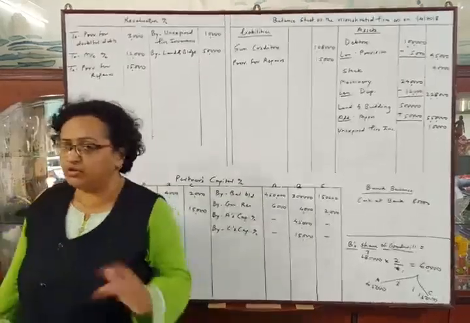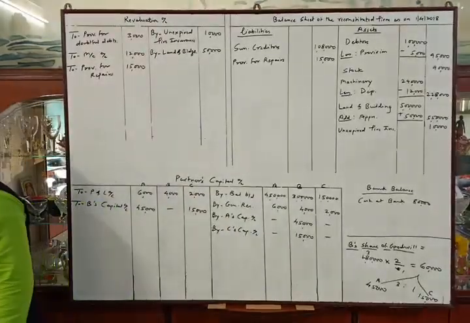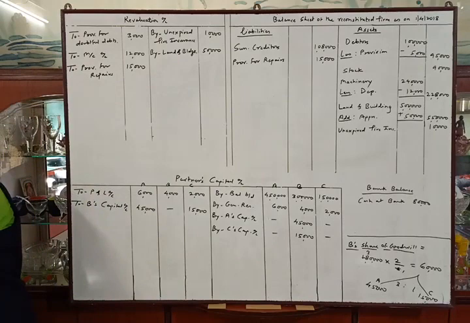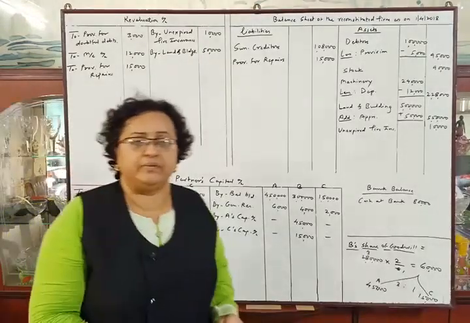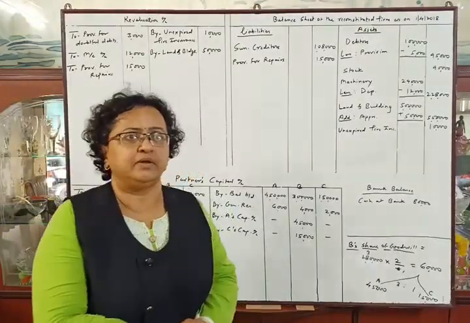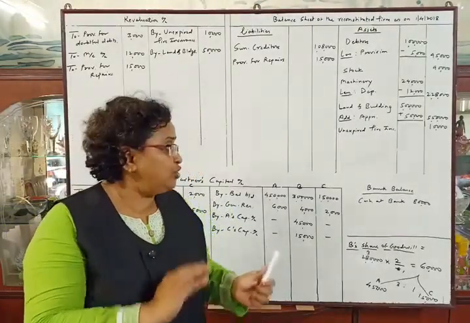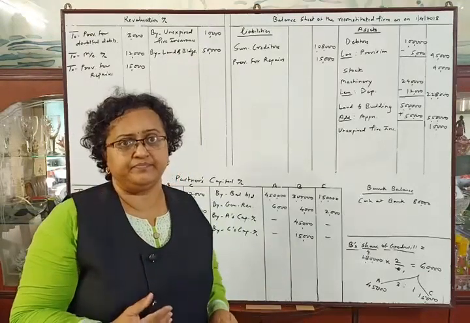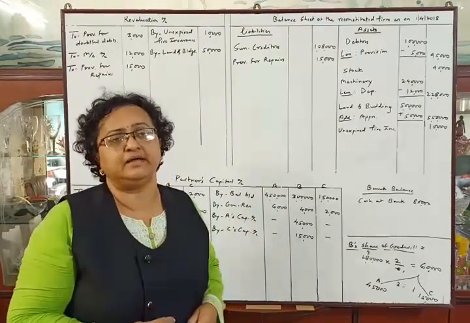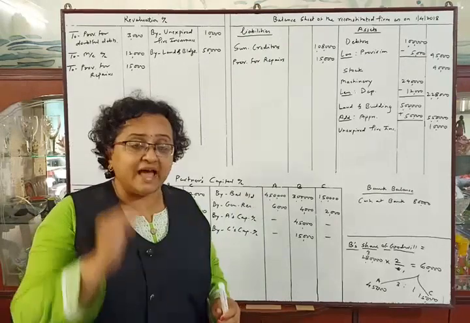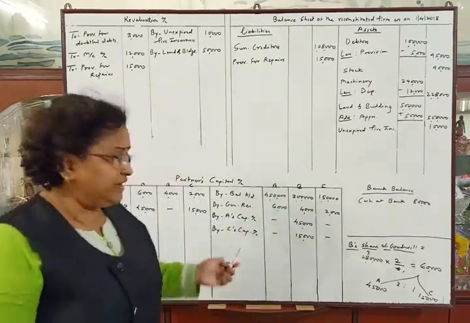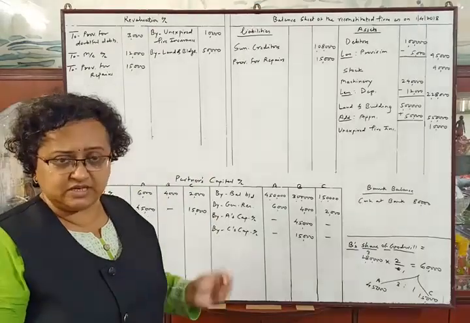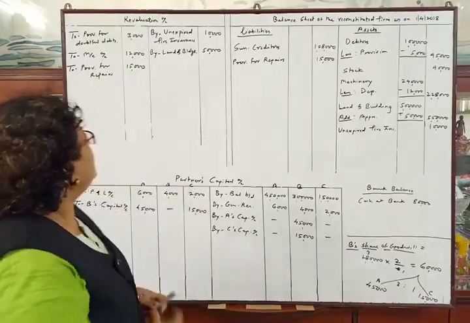Okay. Now the last adjustment. B to be paid rupees 50,000 in cash and the balance to be transferred to his loan account. In this problem, they told us that the amount due to the retiring partner should be calculated, and from that amount rupees 50,000 to be paid to B immediately. So let us calculate the balance amount of B. So we will tally the problem now.